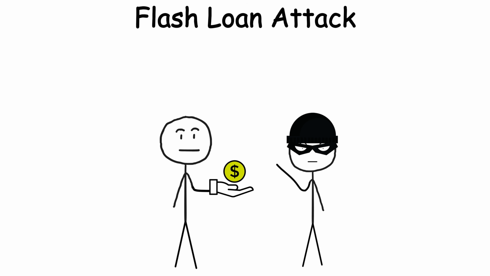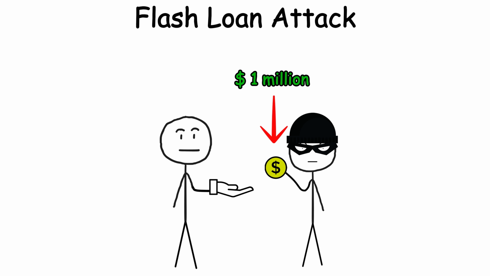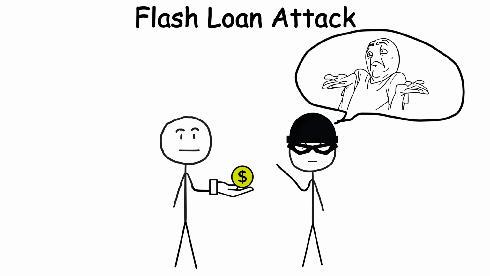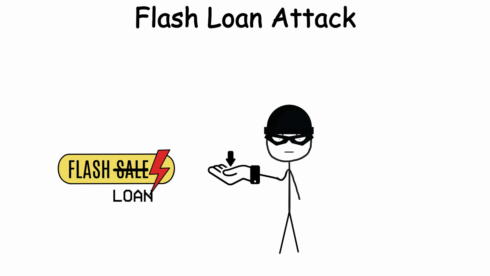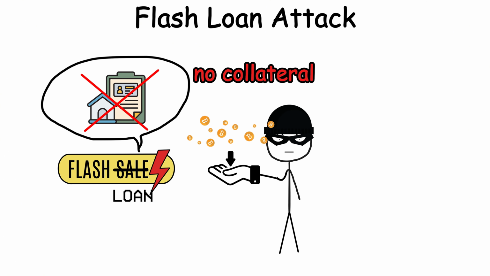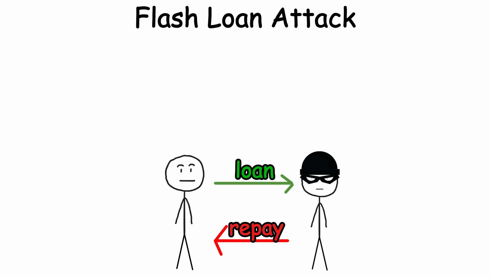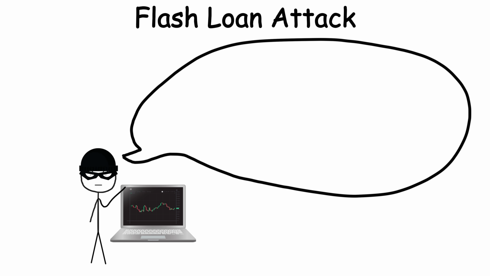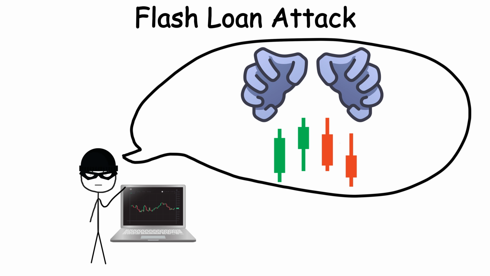Flash loan attack. A flash loan attack is like borrowing $1 million for 1 second, using it to rig a game, and returning the money before anyone notices. Flash loans let users borrow huge amounts of crypto instantly without collateral, as long as they repay within the same transaction block. DeFi traders use them for arbitrage, but attackers use them to manipulate prices or protocols.